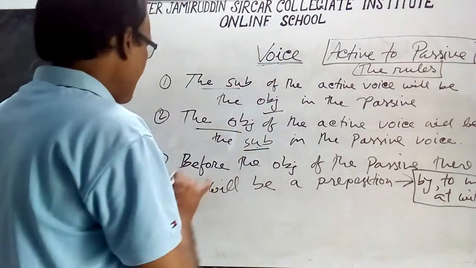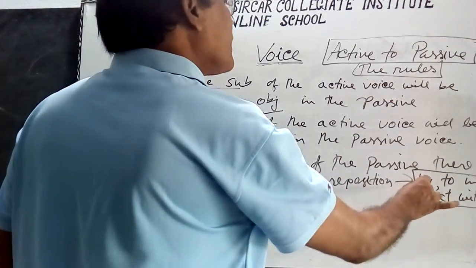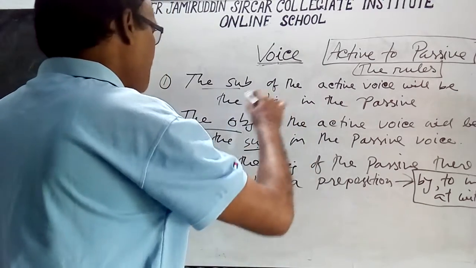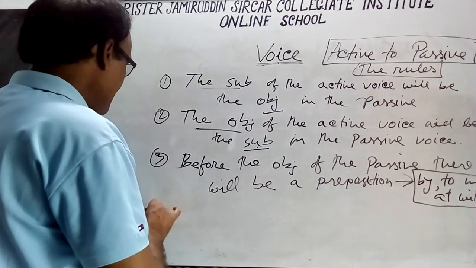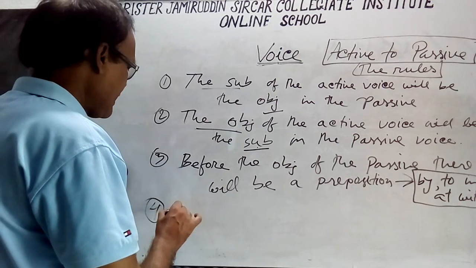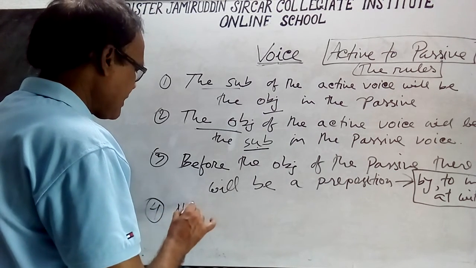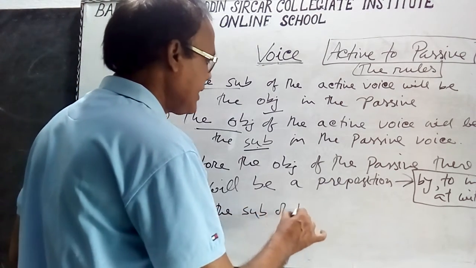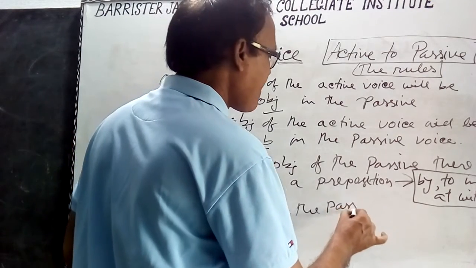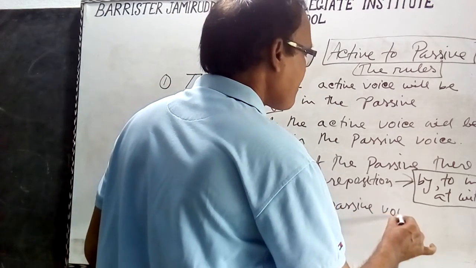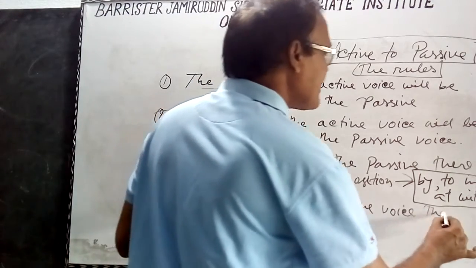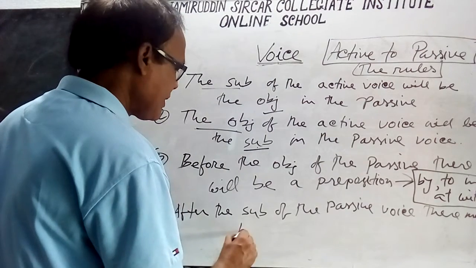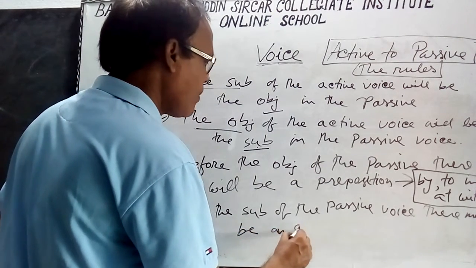So this is the point, and another point: after the subject of the passive voice, there must be an auxiliary verb.